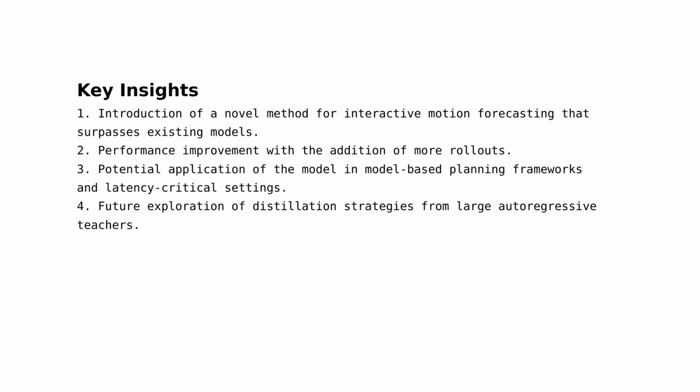Key highlights. 1. Key insights. The paper introduces a novel method for interactive motion forecasting that surpasses existing models. The performance of the model improves with the addition of more rollouts. The model can be utilized in model-based planning frameworks and in latency-critical settings. Future work will explore distillation strategies from large autoregressive teachers. 2. Key contribution. The paper presents a method for interactive motion forecasting that leverages multi-agent rollouts over discrete motion tokens. This approach captures the joint distribution over multimodal futures, addressing limitations of existing methods.